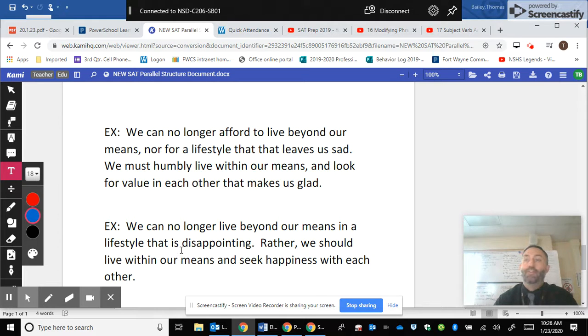Now I'm going to look at the second sentence, which says the exact same thing, but slightly different. We can no longer live beyond our means in a lifestyle that is disappointing. Rather, we should live within our means and seek happiness with each other. Which of the two has a greater impact on the audience? Which one is more likely to stick, the first or the second one? Take a look. The first one.